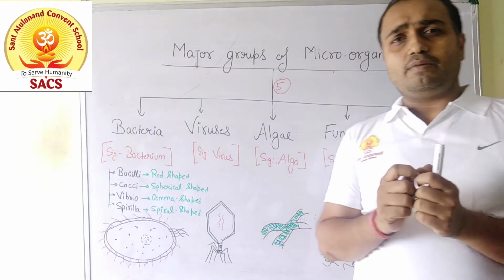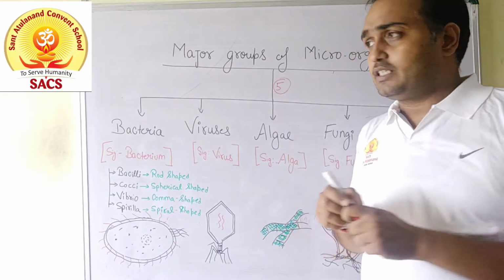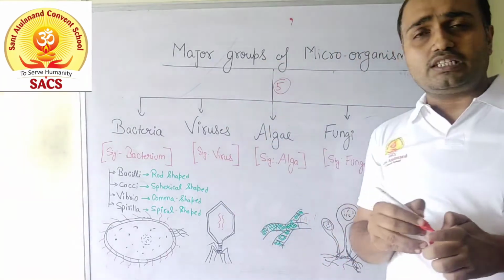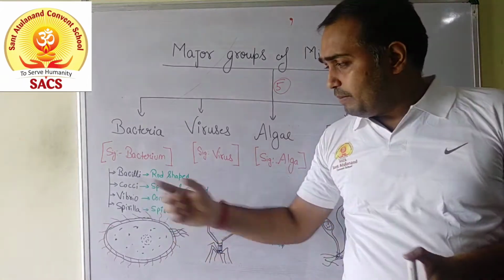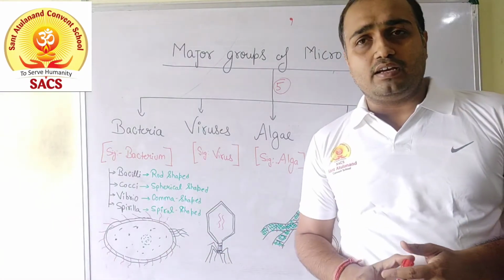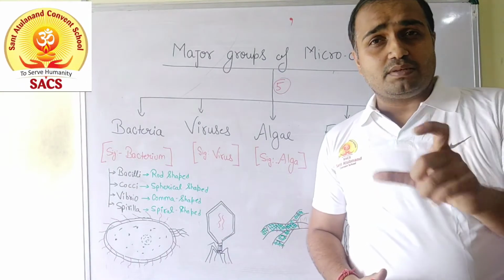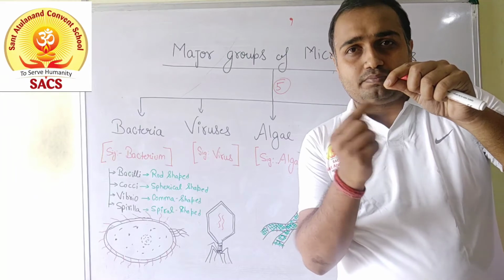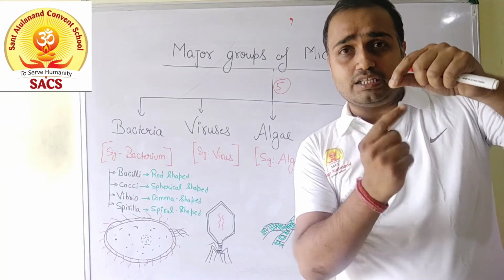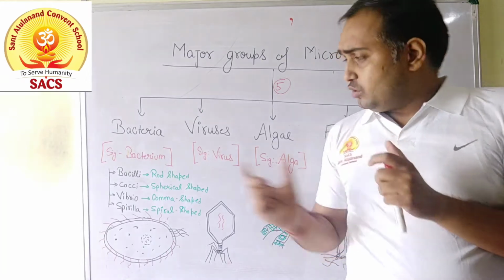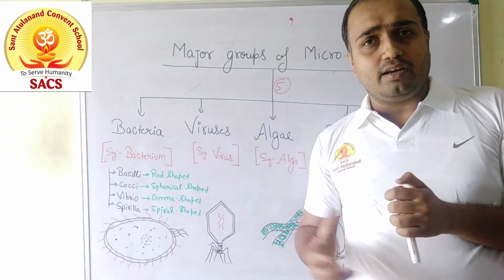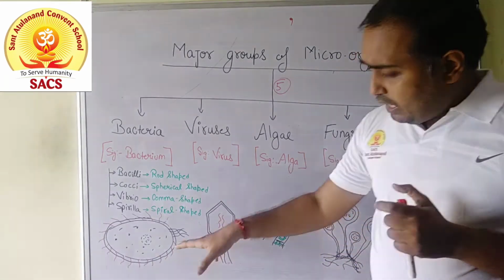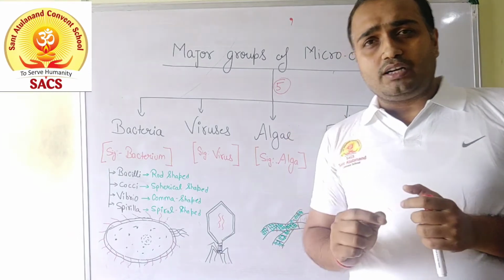Vibrio are those groups of bacteria which are generally comma shape in structure. जैसे आप इंग्लिश में comma लिखते हो ना, हिंदी में comma बनाते हो, just a comma shape structure. This type of bacteria is generally regarded as the vibrio group. And last one is Spirilla. Spirilla is a very special group of bacteria which is just a spiral shape. जैसे आप मैक्रोनी देखे होंगे, मैक्रोनी का spiral shape, just look like that. So these are the major 4 groups of bacteria on the basis of their shape, size, and structure. I just want to tell you about something important about the bacteria.